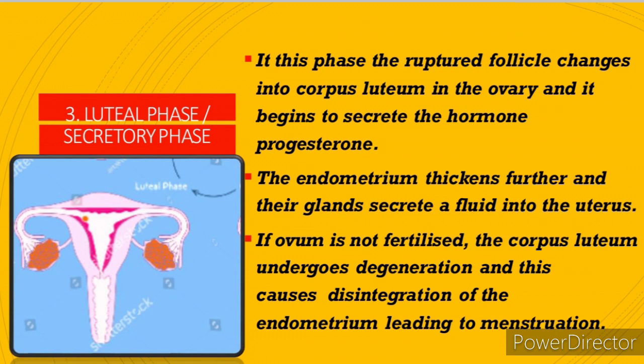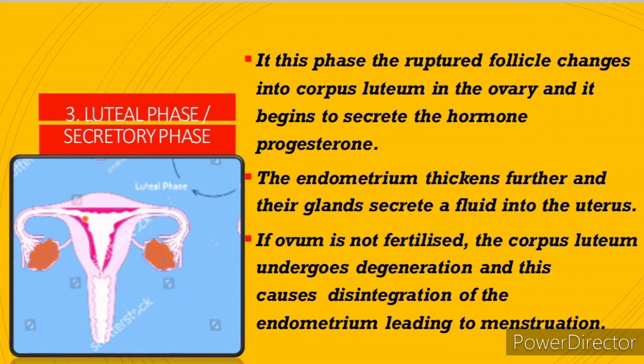So what happens in the luteal phase, children? Look into the picture here. In the luteal phase, the Graafian follicle ruptured and liberated out its ovum. Now it will change itself into corpus luteum. Graafian follicle will change itself into corpus luteum, and what is the function of the corpus luteum? It will start to secrete progesterone hormone.